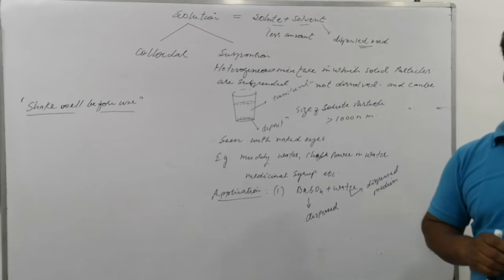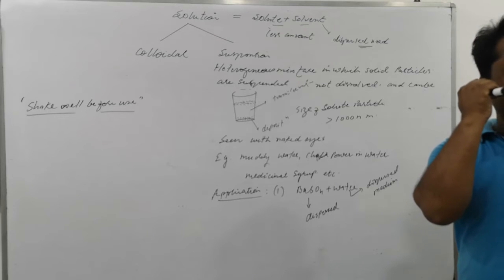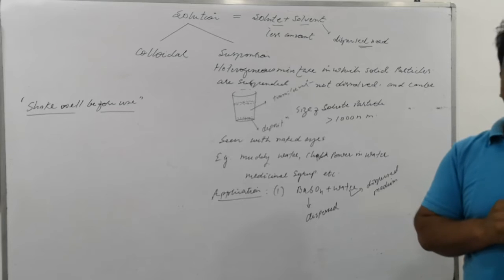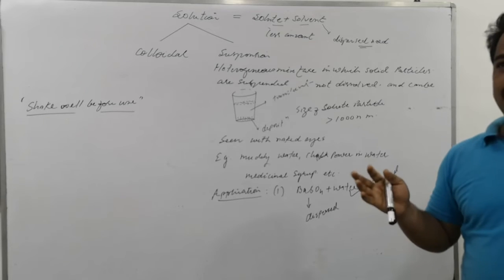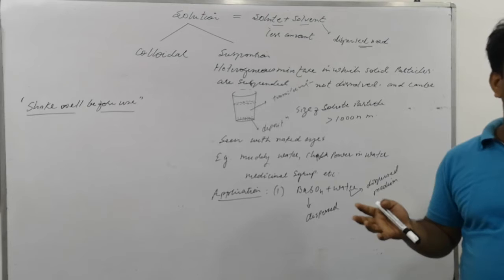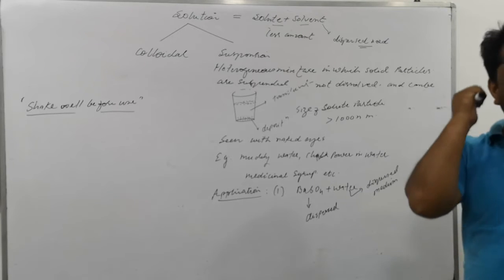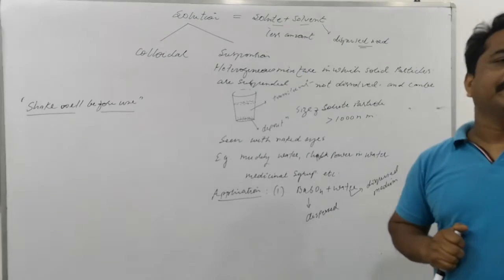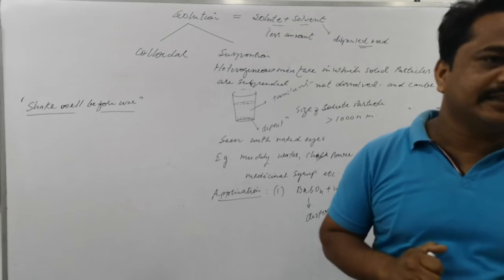If you flash a torch, then you will see the particles randomly moving in it. But there should be proper light available, then you can see the particles by flashing it. Is that clear? So this could be a property of suspension. Finally you have understood the suspension.